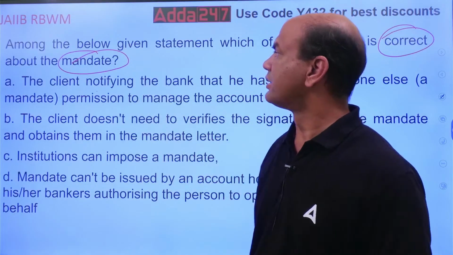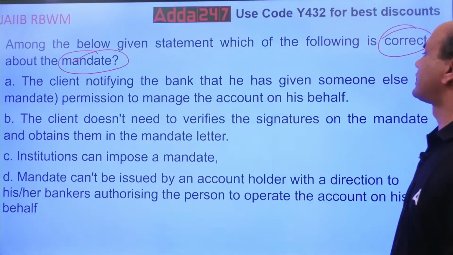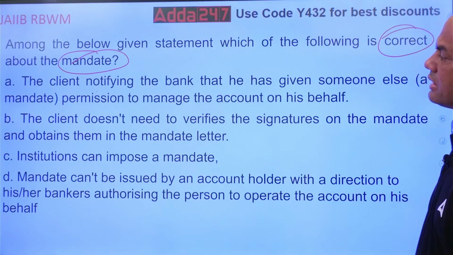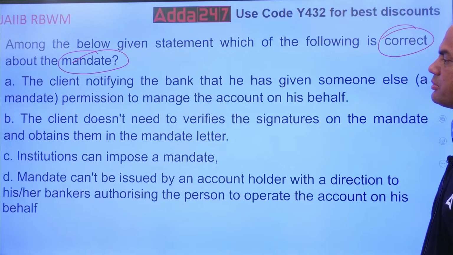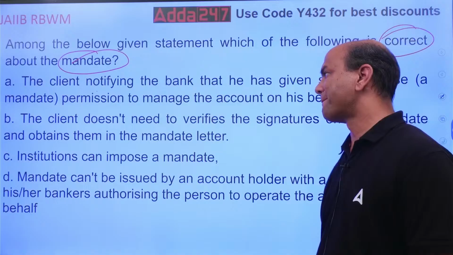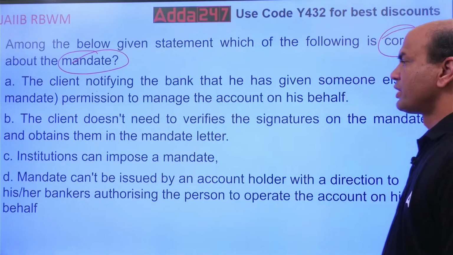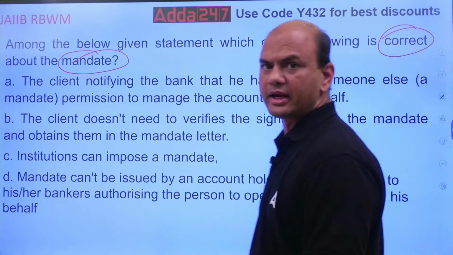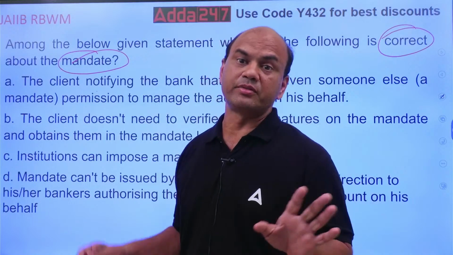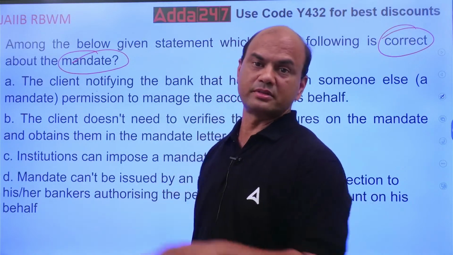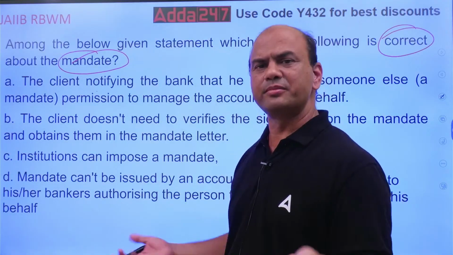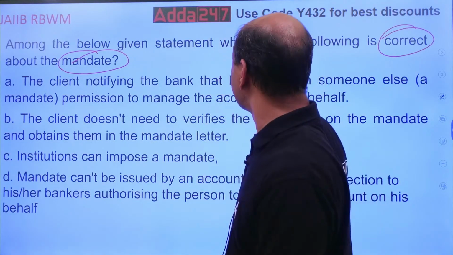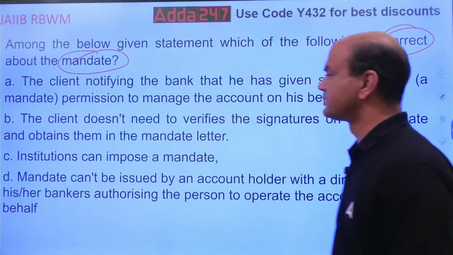So coming back, which of the following is correct regarding mandate? The client notifying the bank that he has given someone else permission to manage the account on his behalf. So client is notifying the bank, client is telling the bank that see, I have given this right to XYZ person to operate my account. That is there in mandate also, in POA also, same, logic is same. So this is true. What about others?